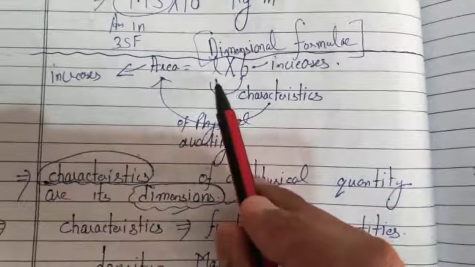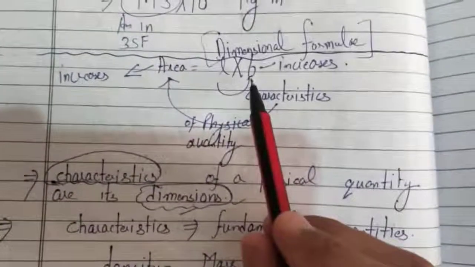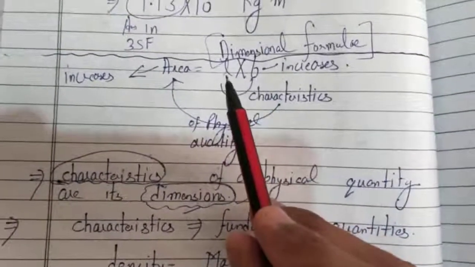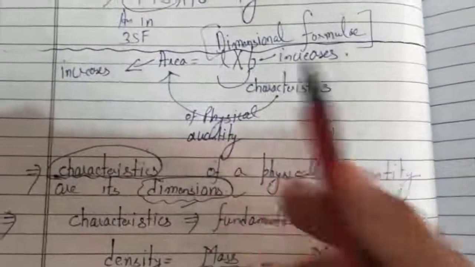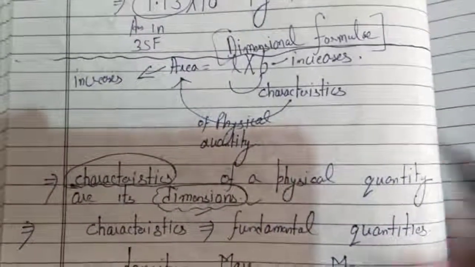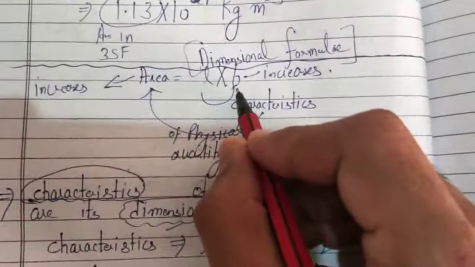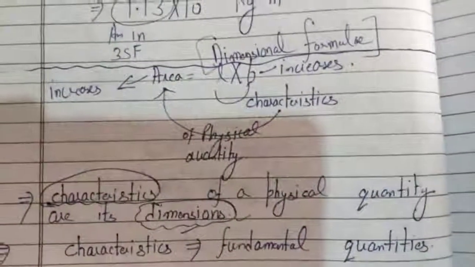These are the dimensions of length. Breadth is also a dimension of length, and length is also a dimension of length. And height is also a dimension of length, because breadth is one of the types of length, and height is also one of the types of length.